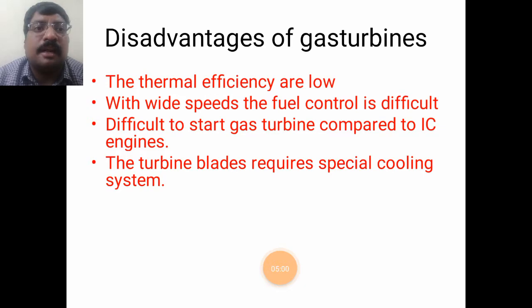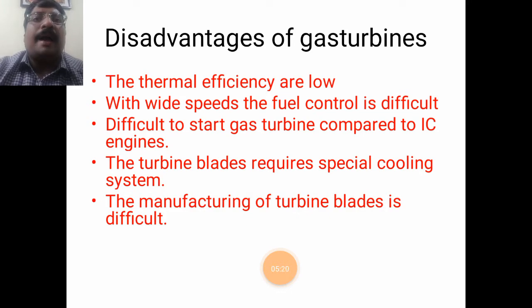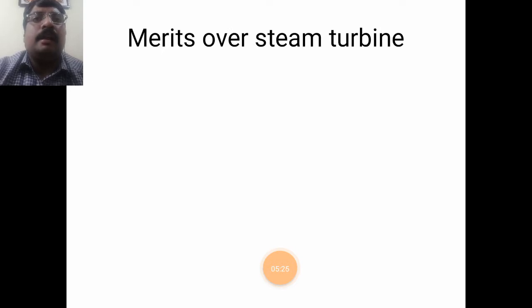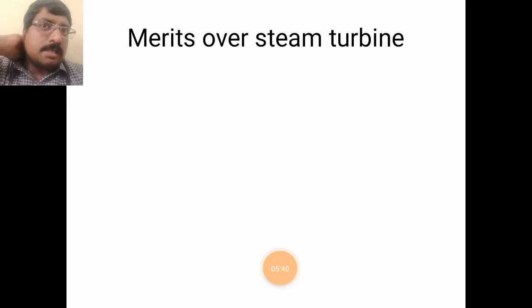Next, the turbine blade requires a special cooling system. Since the turbine blades are continuously rotating, a large amount of frictional heat is developed, along with heating from the gas jet, hence we require a special cooling system in the turbine. The manufacturing of turbine blades is also difficult because of the materials used. Magnesium alloy materials are commonly used to make gas turbine blades, which is one of the difficulties in constructing the blades.